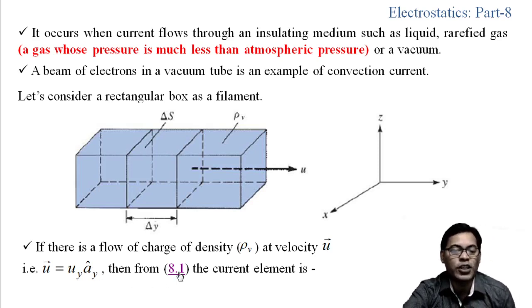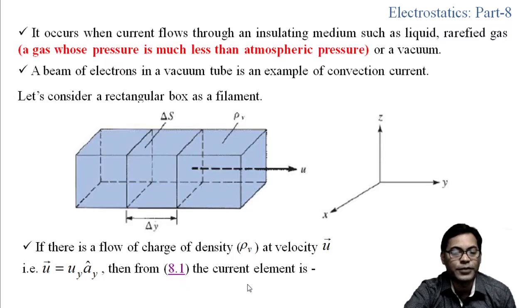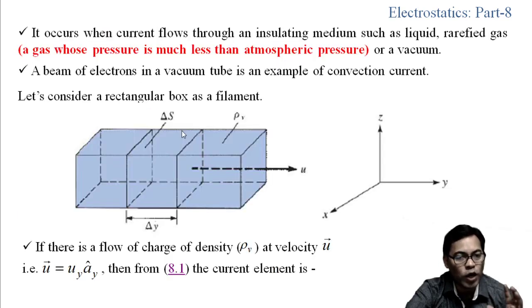Then from equation 8.1, that is I equals dq by dt, the current element we can find out. Here del I equals del q by del t. Now del q we can find out from this filament. Del q means the total charge enclosed by this volume. This is the surface area del s, and this is the length.